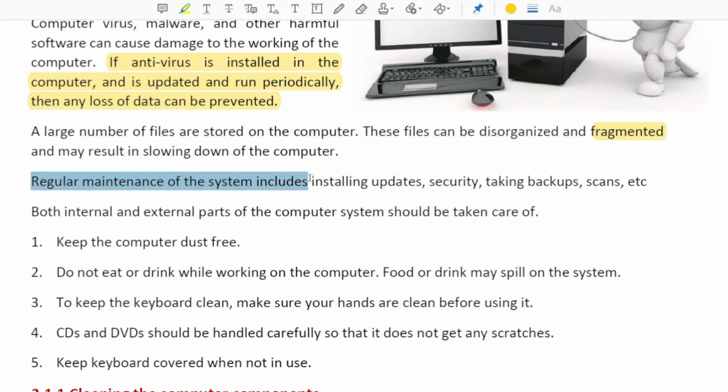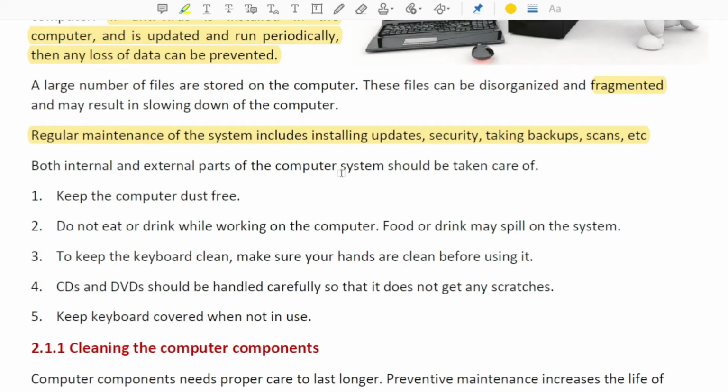Regular maintenance of the system includes installing updates, security, taking backups, scans, etc. Obviously we always have to install the updates, like Windows 10, which within days always sends updates. It is a good habit to install the updates and security, and we always have to take a backup of our important files. Nowadays you can use the cloud system, and you can always scan with the help of antivirus. Both internal and external parts of the computer system should be taken care of.